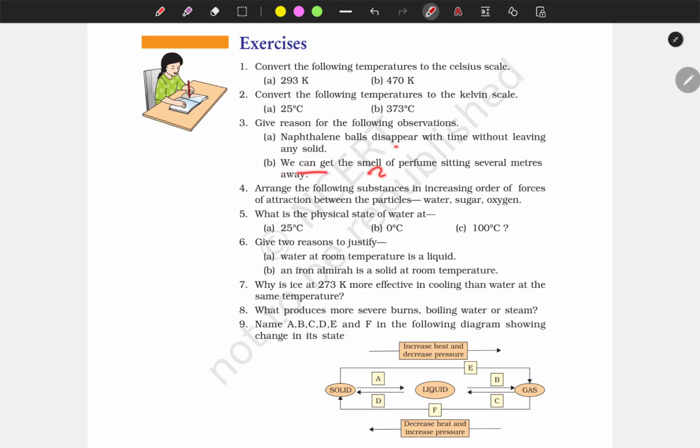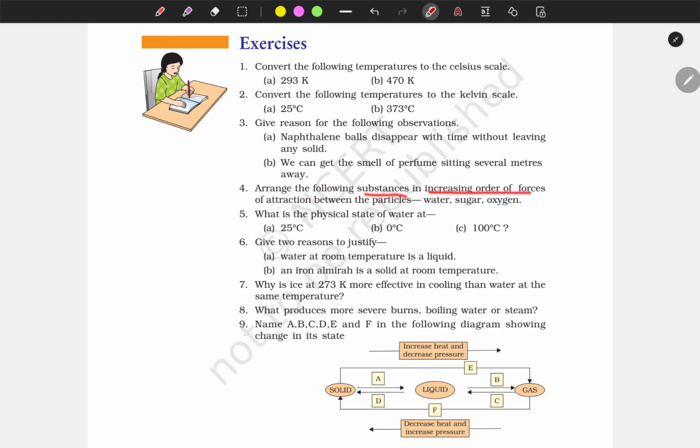Can you get the smell of perfume sitting several meters away? Yes, we can. And why? Because in the gaseous state, the particles move randomly at a very fast speed. So the particles of the smell, which is in a gaseous state, move randomly, and that is why they can reach longer distances.